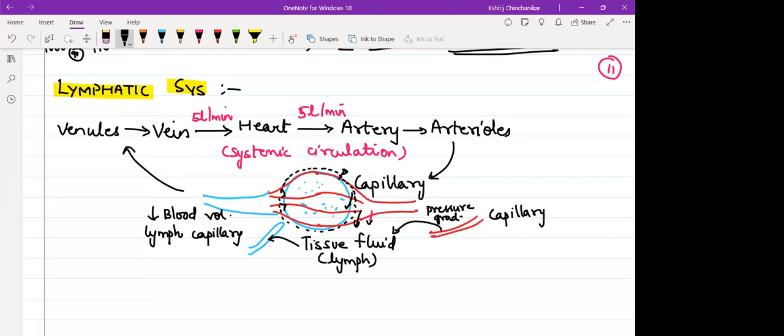So why is it able to enter here? Because the pressure developed inside the lymph capillary is less compared to outside.